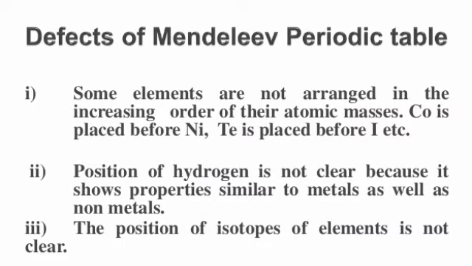But there were also some defects in Mendeleev's periodic table. First, some elements are not arranged in the increasing order of their atomic mass. For example, cobalt is placed before nickel, whereas tellurium is placed before iodine, etc. Second, the position of hydrogen is still not clear because it shows properties similar to both metals as well as non-metals. Third, the position of isotopes of the elements is not clear.